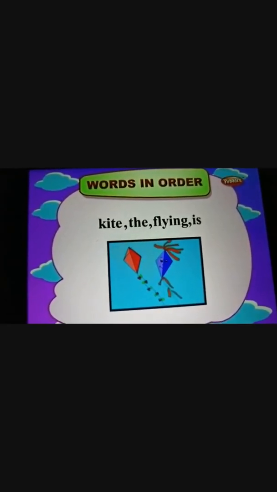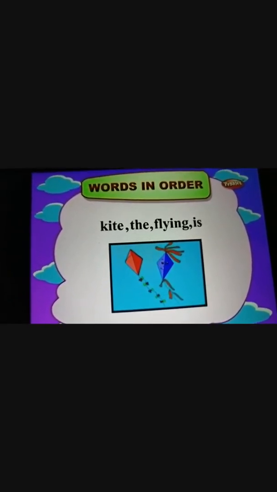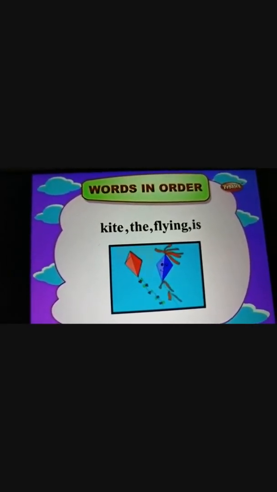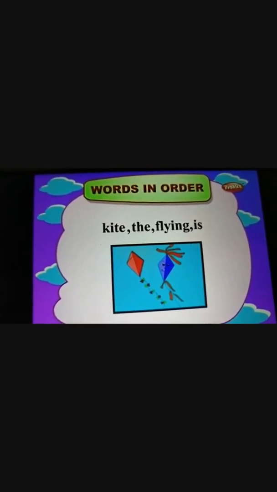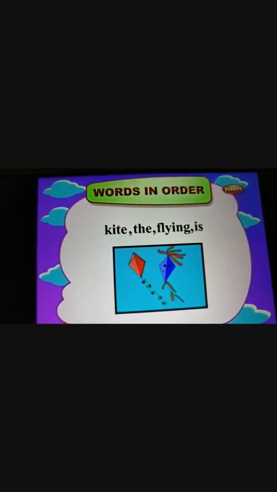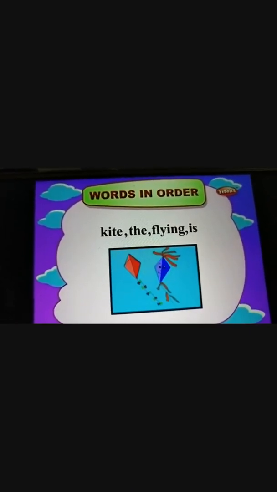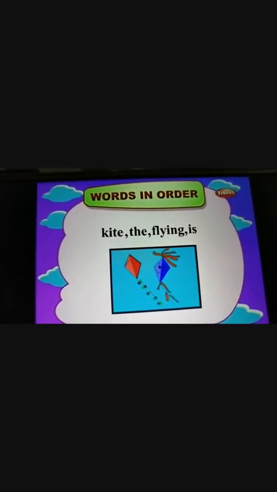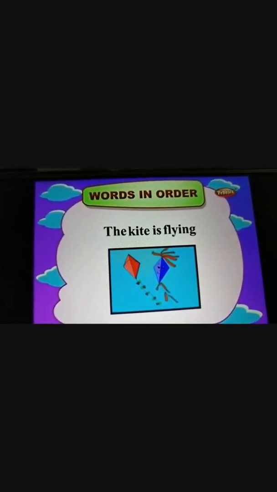Now another example, kite the flying is. I don't understand. Now let us again change the order to get a correct sentence, children. The kite is flying. I'm sure all of you could do it.